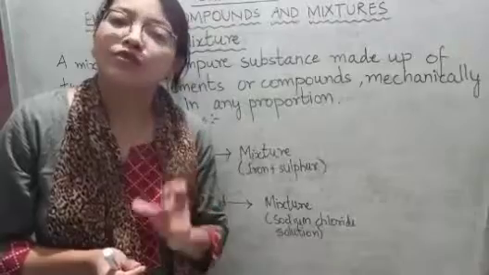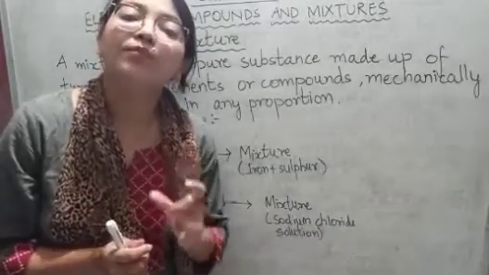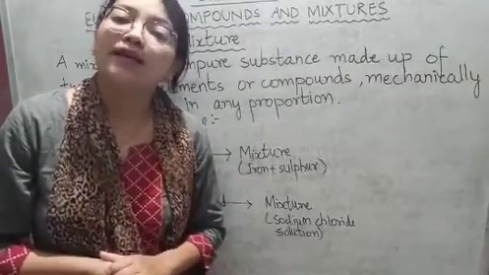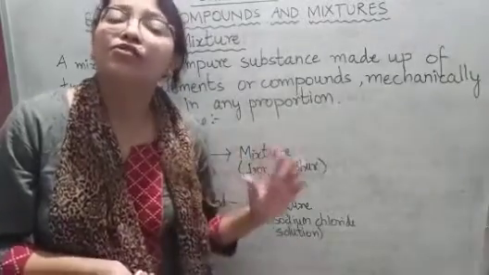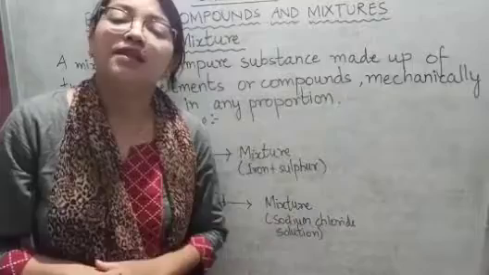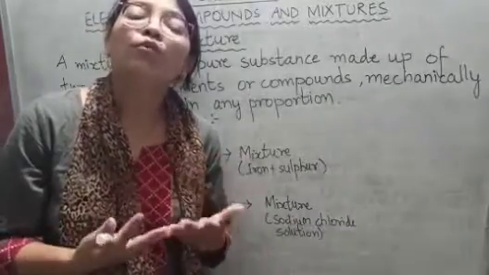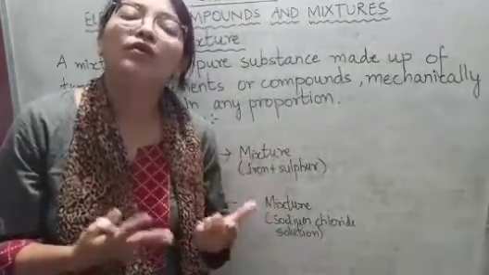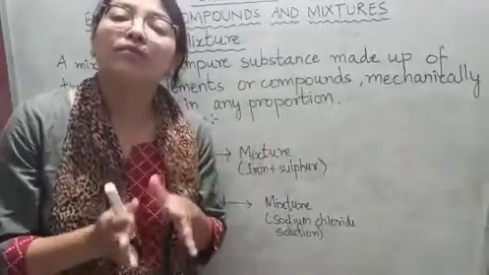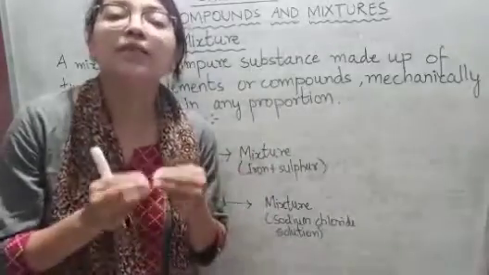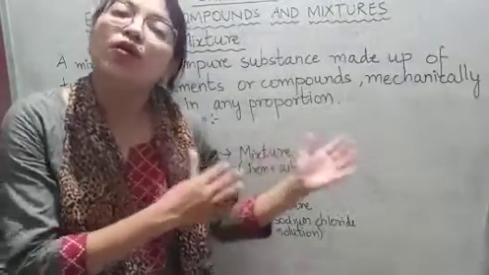The definition of a mixture is that a mixture is an impure substance, while elements and compounds are pure substances. A mixture is an impure substance as it is made up of two or more elements or compounds. Elements and compounds in a mixture are not chemically bonded, unlike elements or compounds.